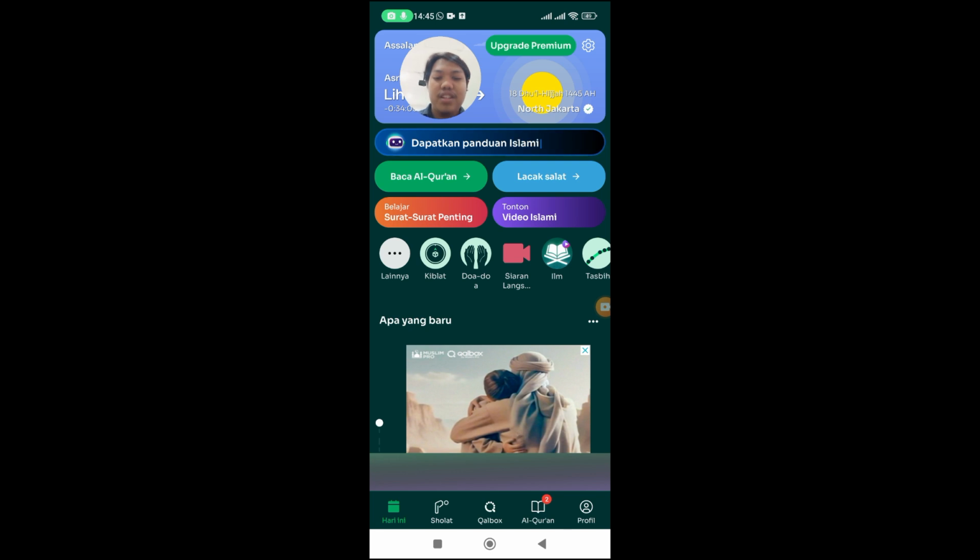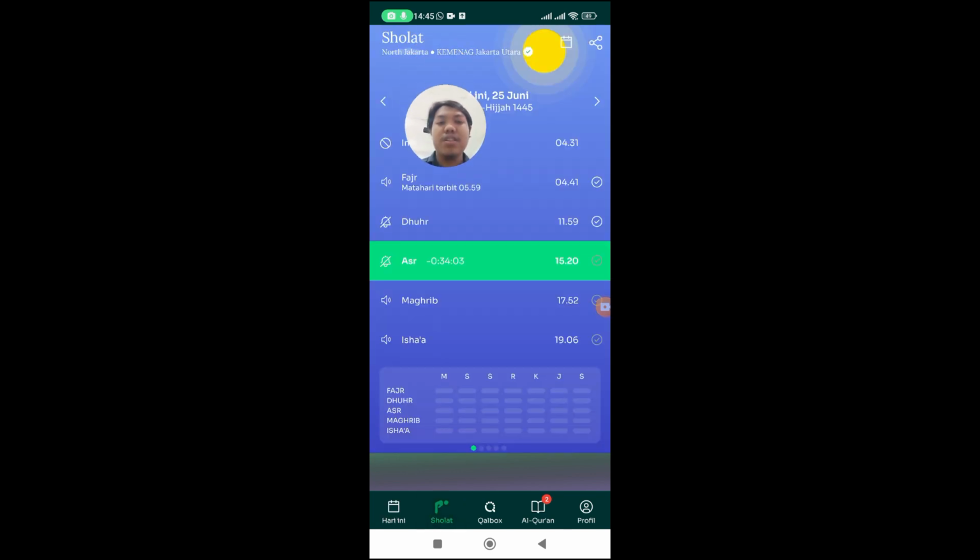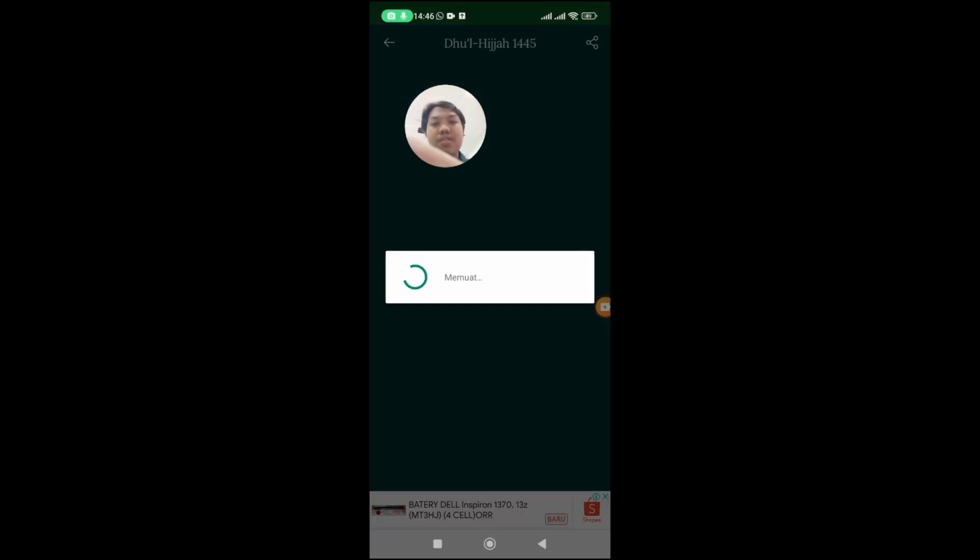In this application we can show the solar calendar. Now you tap this. You can see all the dates and times for prayer.